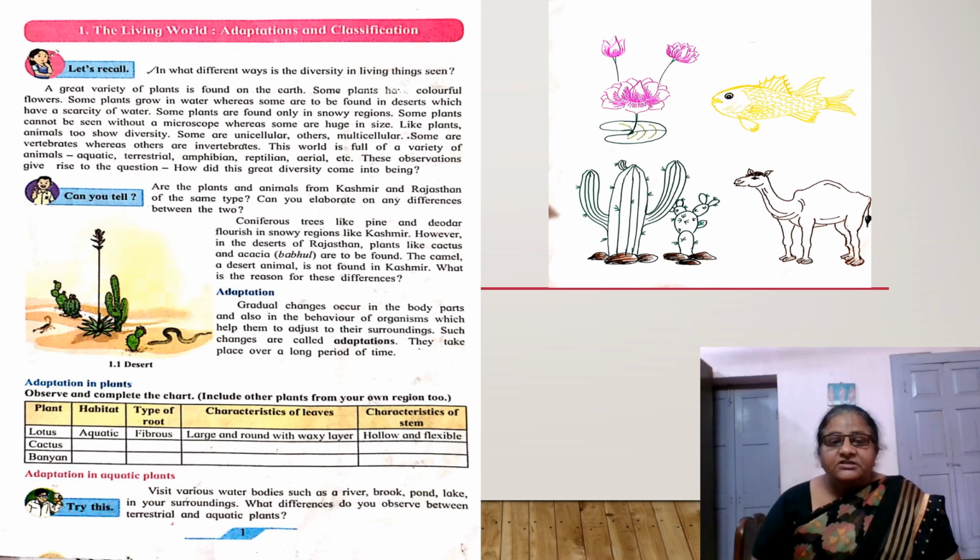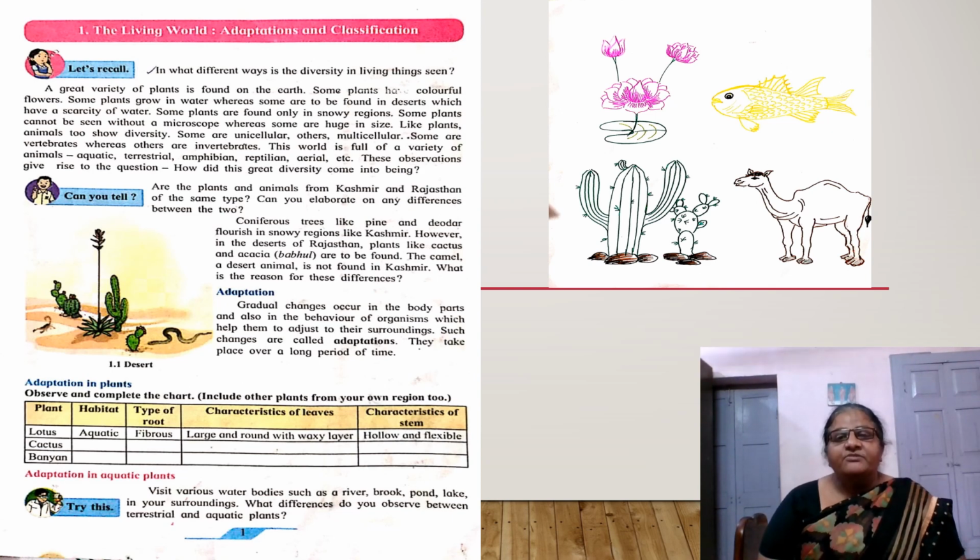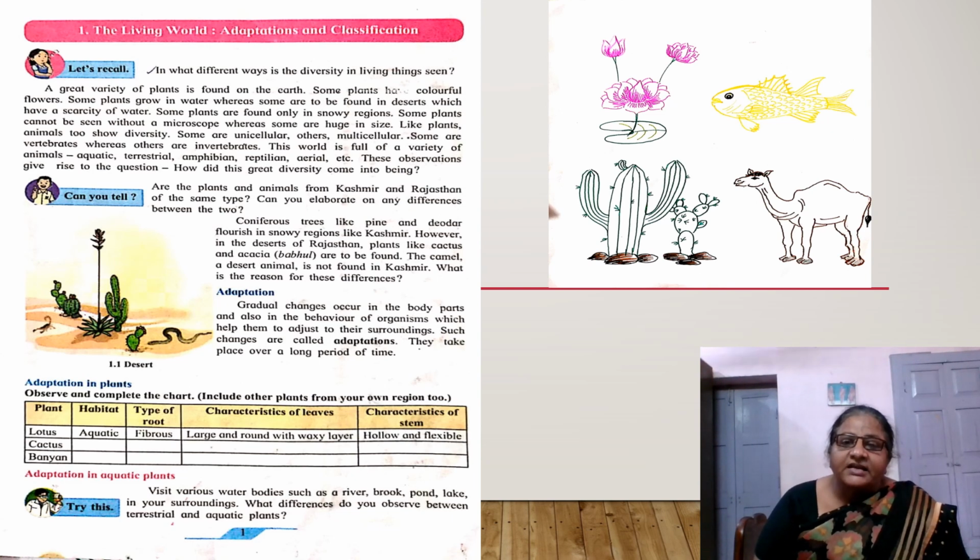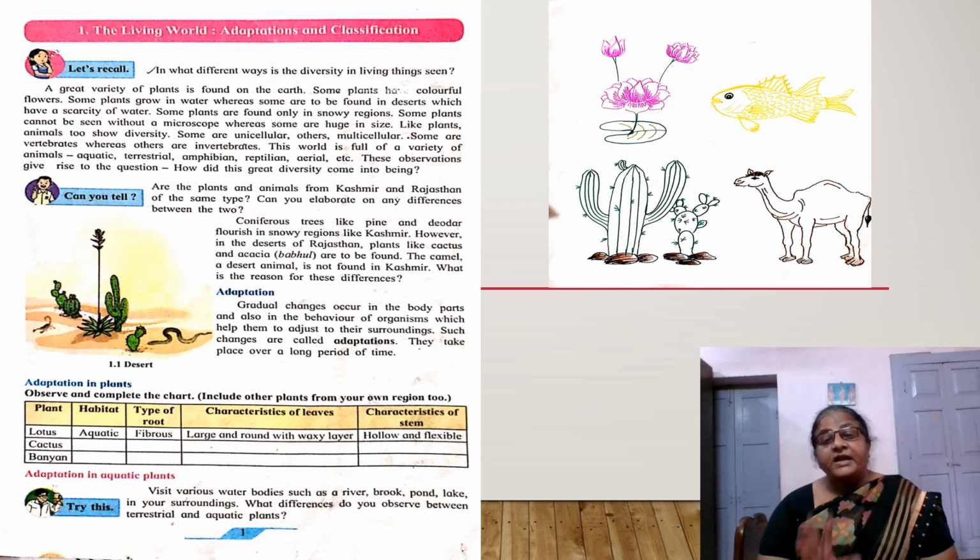These differences occur because of gradual changes in the body parts, and this adaptation we can see in the body parts of different plants and animals. It took more than thousands of years. These changes occur slowly in both plants and animals.